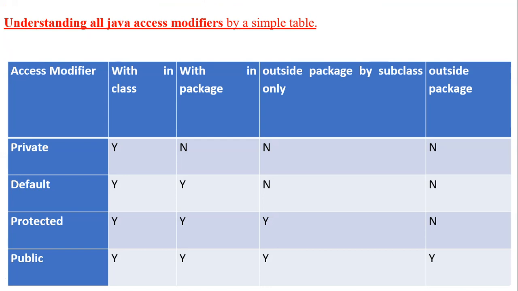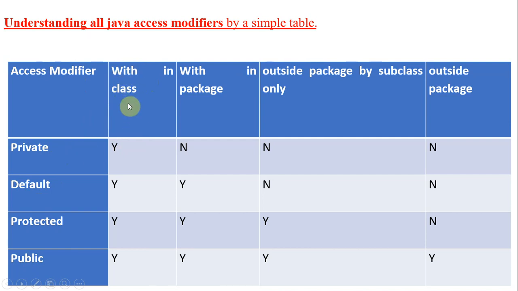But when it comes to access modifiers, this is a leftover topic from the previous topics. We have access modifiers: private, default, protected and public. There is an accessibility issue.